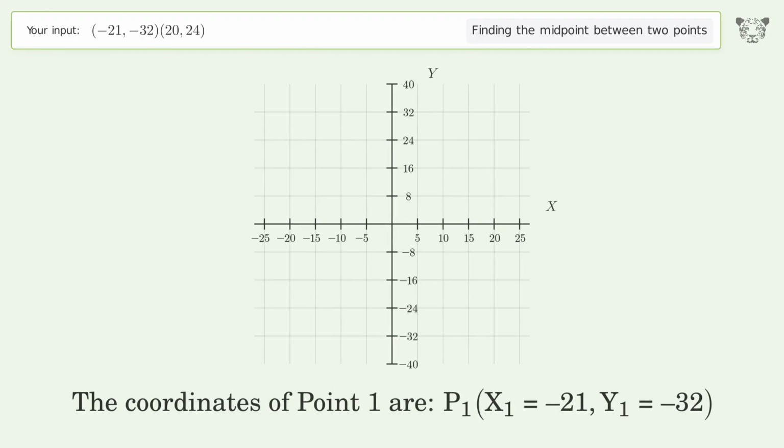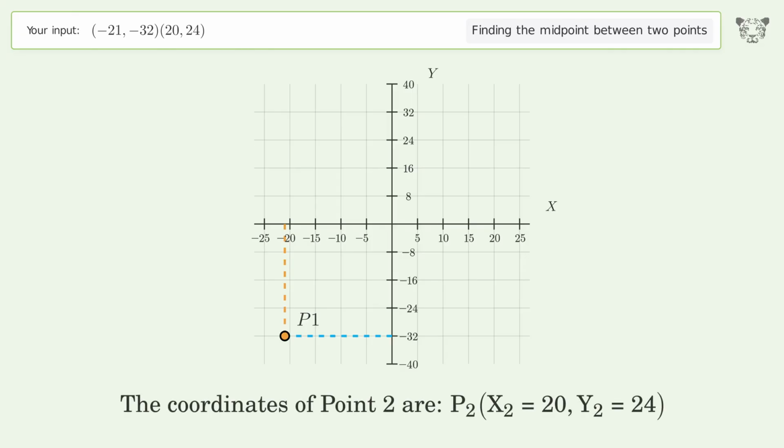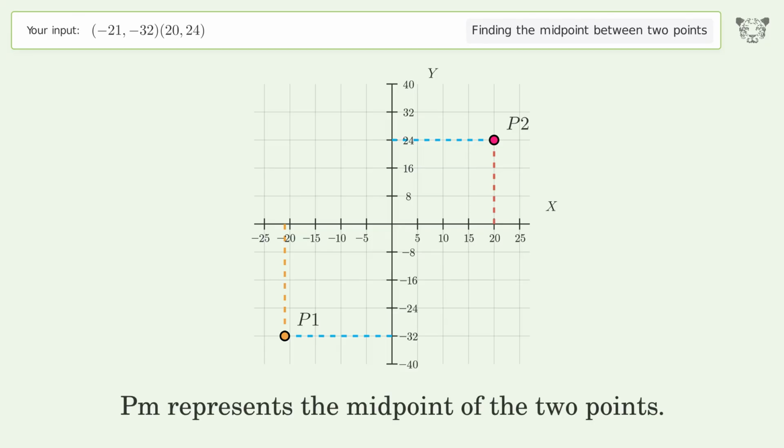The coordinates of point 1 are, x1 equals -21, y1 equals -32. The coordinates of point 2 are, x2 equals 20, y2 equals 24. PM represents the midpoint of the 2 points.